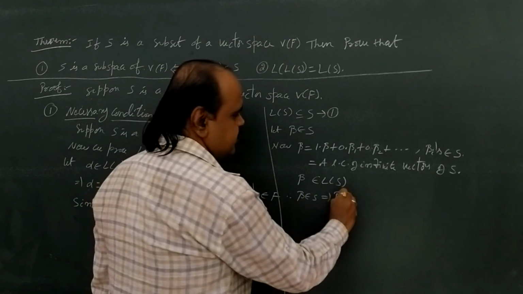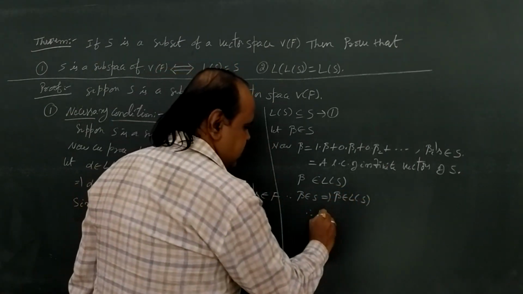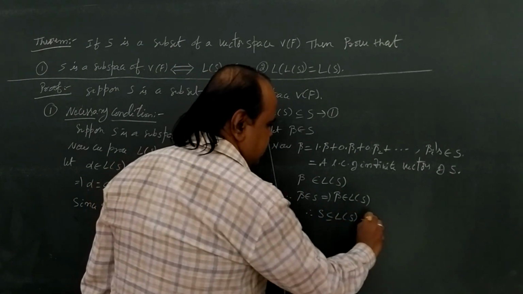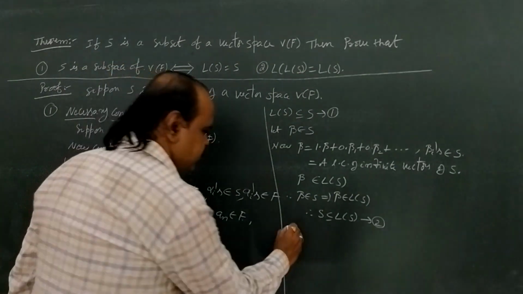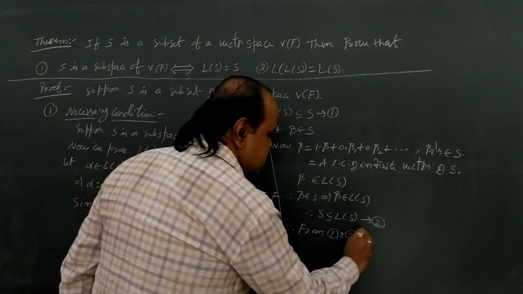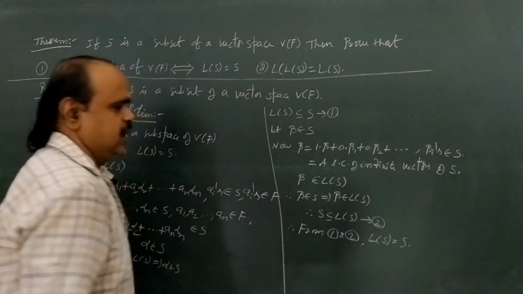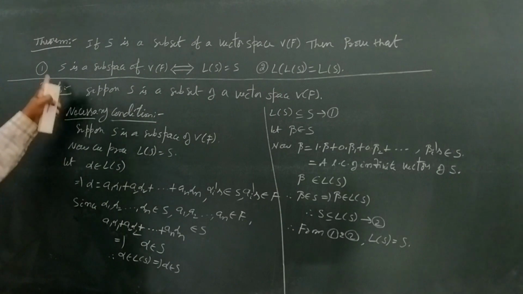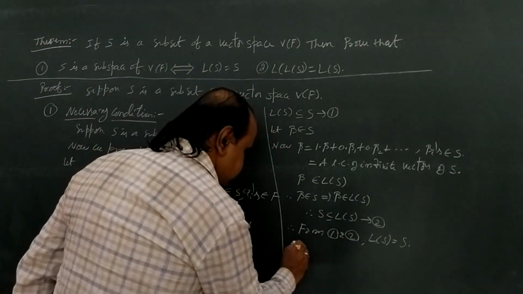Now we get beta belongs to L of S. Therefore S is a subset of L of S. Call it the second one. So from 1 and 2, L of S equal to S. This is the first condition. Now come to the second condition.